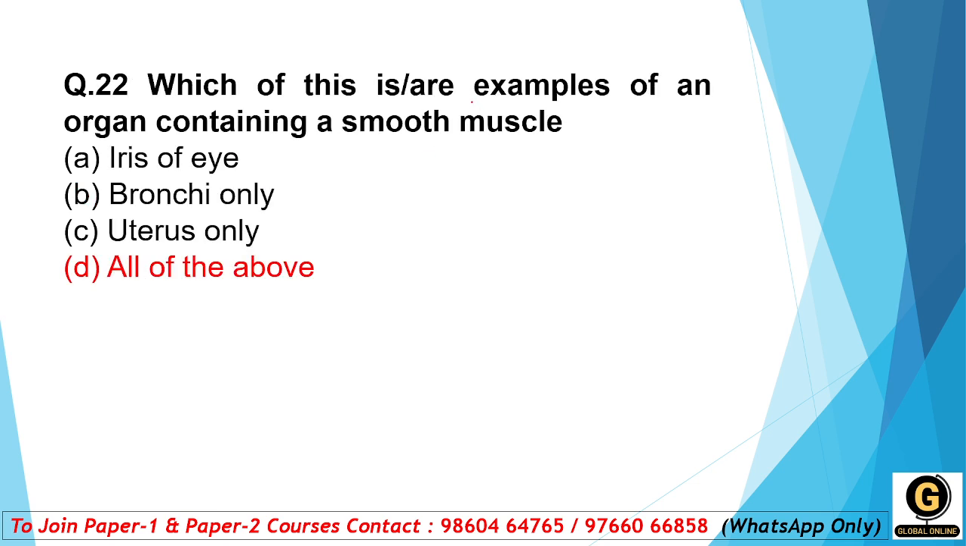Moving forward to the next question. Which of these are the examples of an organ containing a smooth muscle? Where is smooth muscle found? Iris of eye, bronchi only, uterus only, all of the above. Yes, where do smooth muscles originate, students? In all of these options, so the answer is all of the above. Yes. Sensitive point, iris of the eye, bronchi, uterus, so all of these have smooth muscles present.